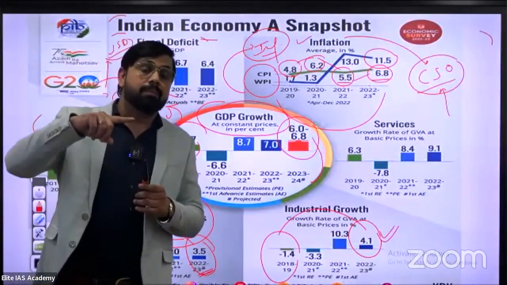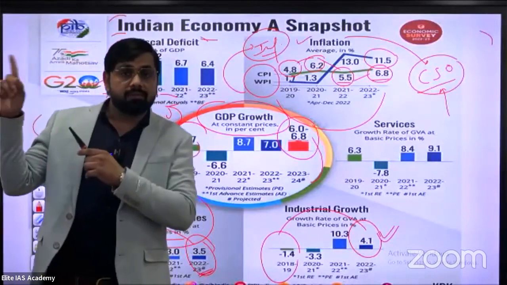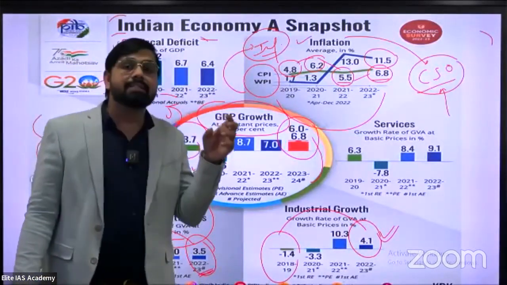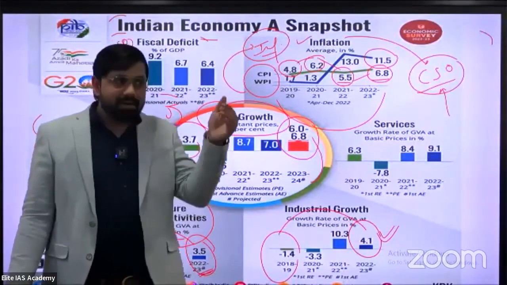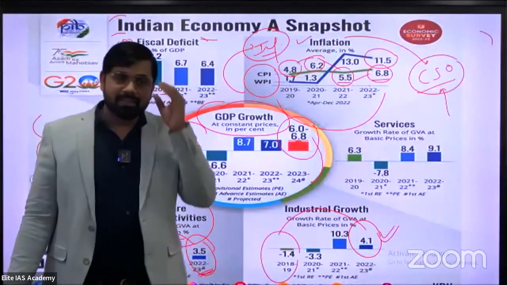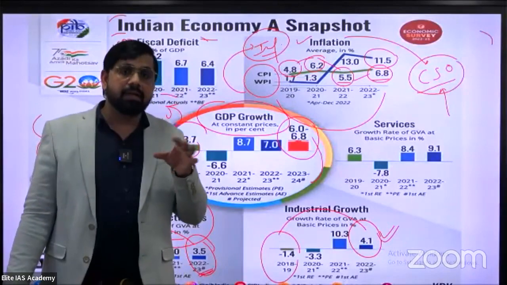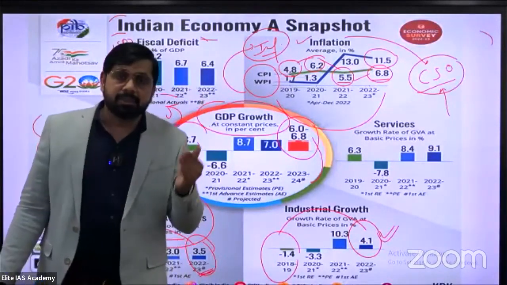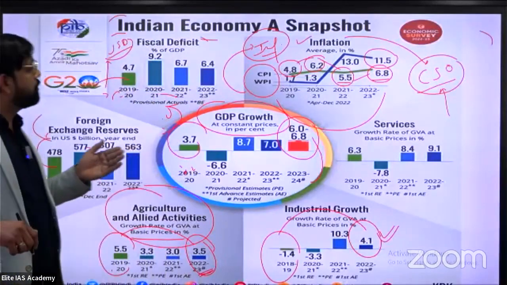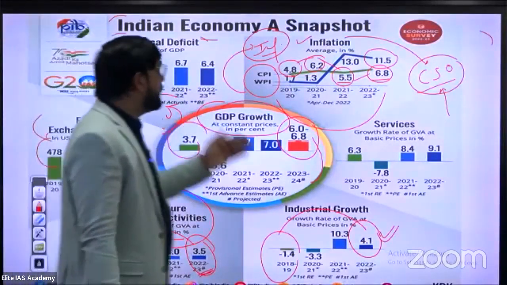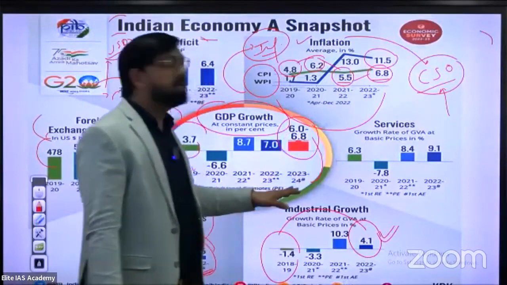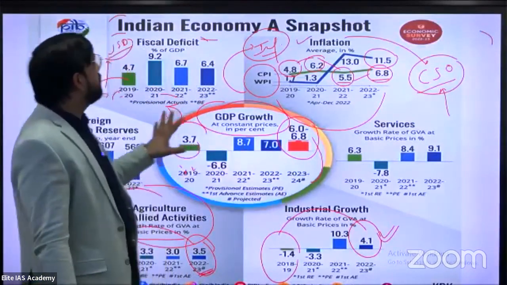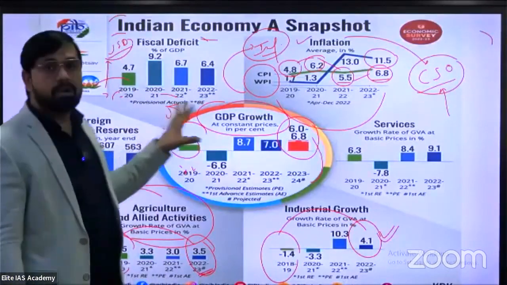But what about the reports of the IMF, World Bank, or different international organizations? The IMF supposes the expected GDP is approximately under 6%. This is not a good sign for India in terms of the global economy. The IMF estimated under 6%, but the Indian government supposes we will get 6% to 6.9% in financial year 2023-24. This is a common data snapshot of the economic survey.